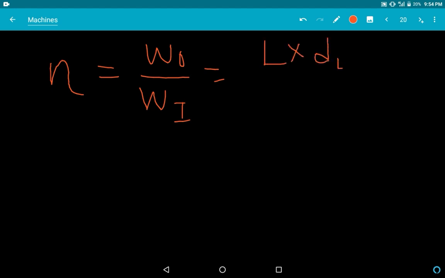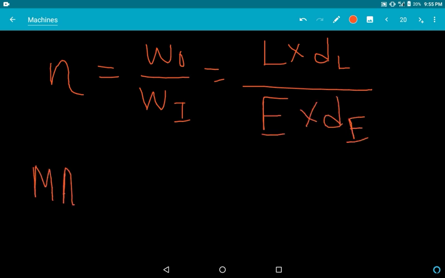Now, what do we know about efficiency? Efficiency is nothing but work output by work input. Work output is nothing but load into dL, and work input is effort into dE. Now we know MA is equal to L by E, and VR, if it is in the same time, is dE by dL.